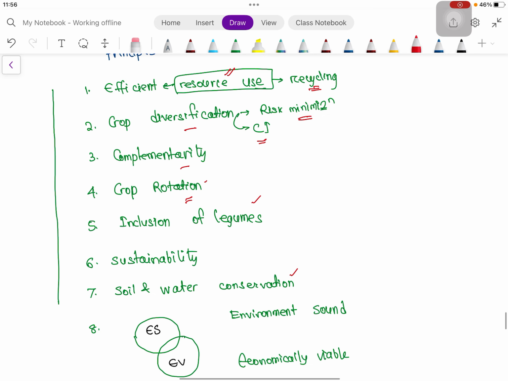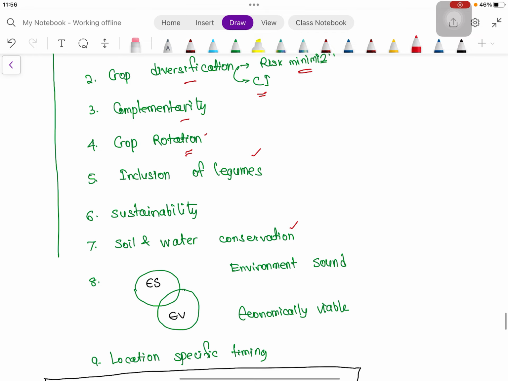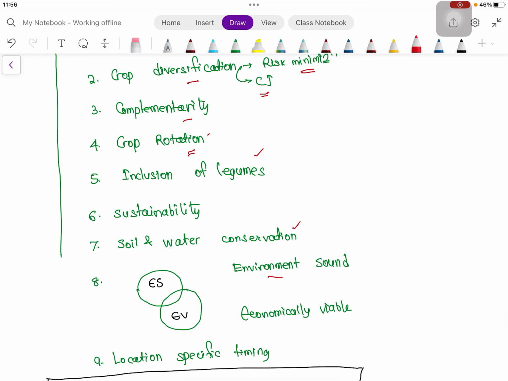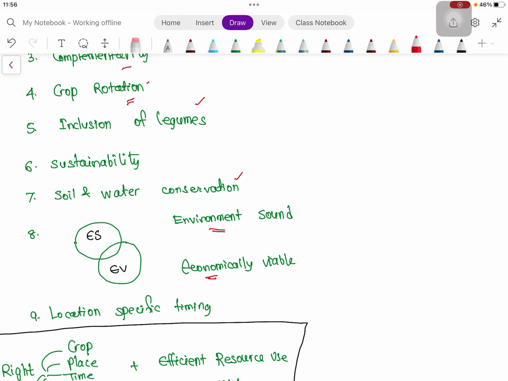As we know, in agroecology we have seen that whenever the concept of sustainability or agroecology comes, we can draw this diagram. The system should be environmentally sound and economically viable. Remember, in agroecology we did a diagram like this: the system should be environmentally sound, socially just, and economically viable. Here we have removed the socially just part. We have only taken environmentally sound and economically viable. Here we can write cropping system.